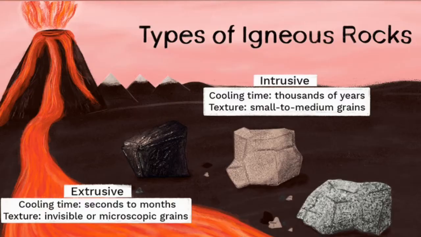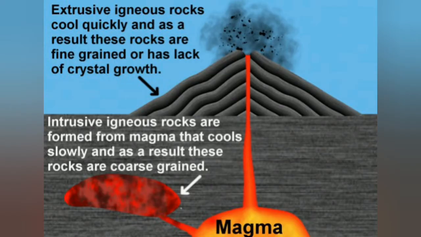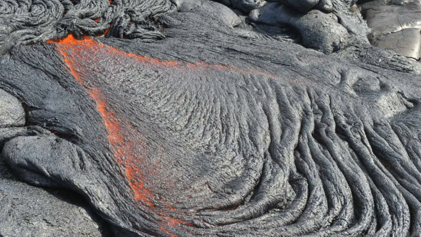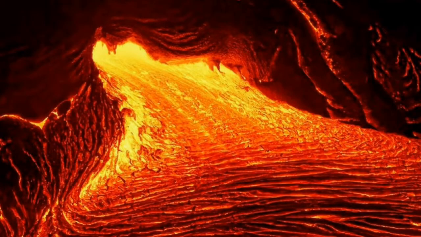Now we will discuss types of igneous rocks. There are two types of igneous rocks, extrusive igneous rock and intrusive igneous rock. Firstly, we will discuss extrusive rock. When igneous rocks are formed on the surface of the earth, they are called extrusive igneous rocks. The molten rock flows above the surface as lava and then cools, forming rock. The lava comes from the upper mantle layer between 50 km and 150 km below the earth's surface.